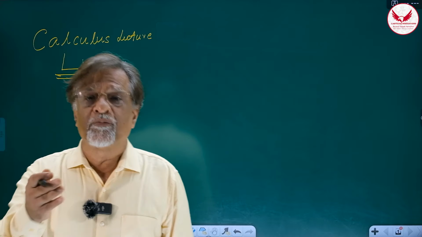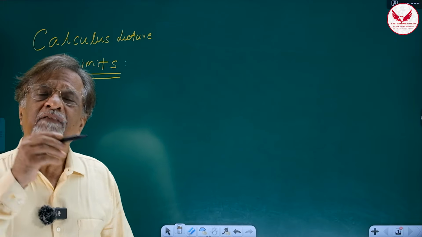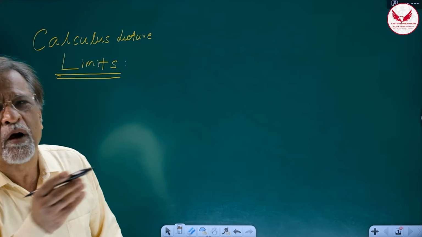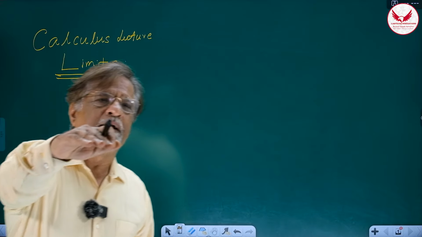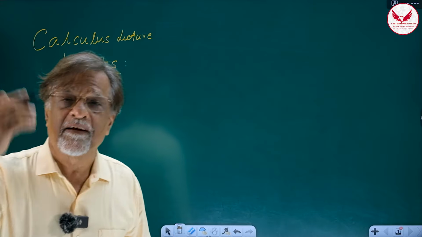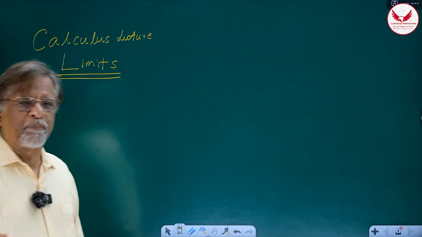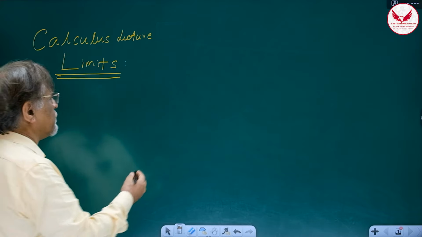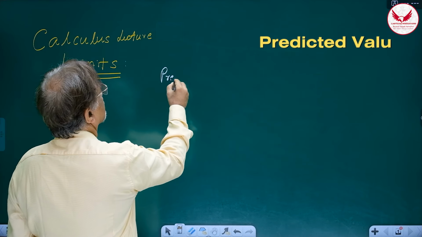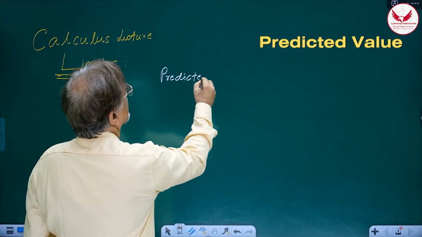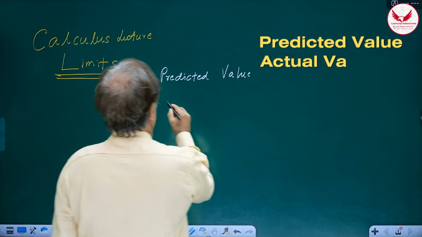Predicted value depends upon the observations you are taking before the event happens and in the vicinity. That means in the nearby neighborhood, not far away from it. So you go nearer and nearer to that 12th standard examination, and till then you find out what is going to happen, and that is called the predicted value. So there are two values, predicted value and actual value. Now let us apply this example to a mathematical function. So I am telling you that there are two kinds of values. One is called predicted value, and actual value.